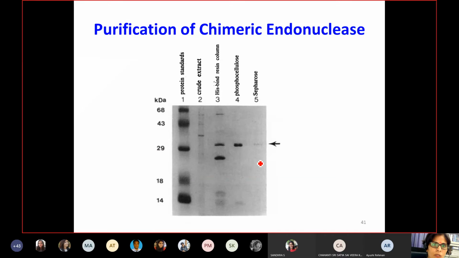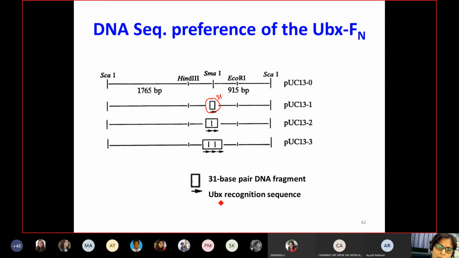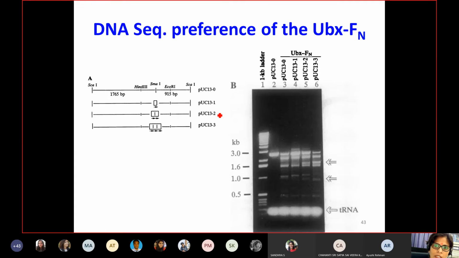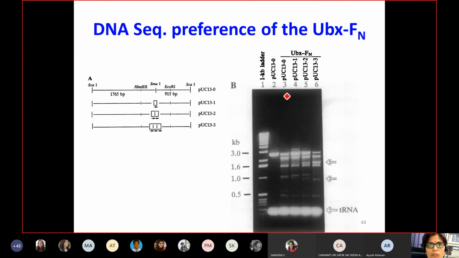So they first purified this protein over different columns, and after purification they constructed a DNA substrate, and for that they incorporated 31 bases, and these 31 bases have the recognition sequence for the UBX site, and this is the incorporation of 9 bases inside this 31 base pair. So this is what they incorporated, either in one place or two times or three times, basically to increase the strength of binding. And now they performed the cleavage assays.